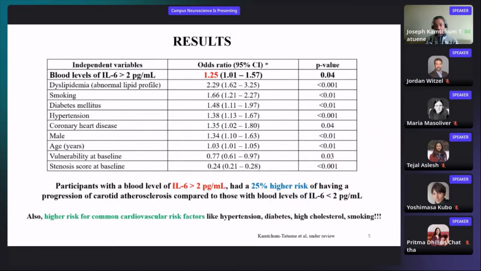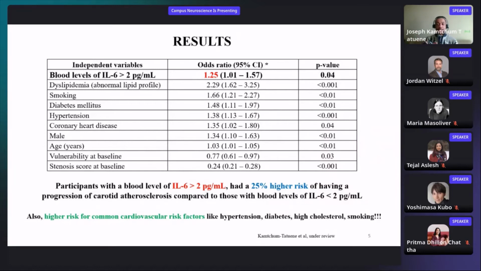So the main result here, it's only one of the many results that we could present, is that patients who had a blood level of interleukin-6 greater than 2 picograms per milliliter had a 25% higher risk of having a progression of their carotid disease, that is increased narrowing of the carotid lumen when they were seen 5 years later, after 5 years after the enrollment.